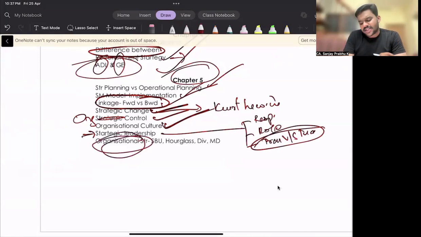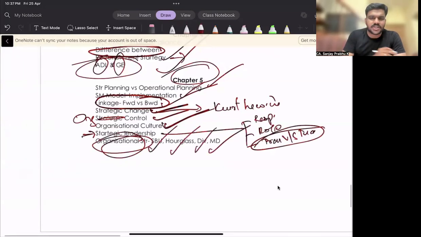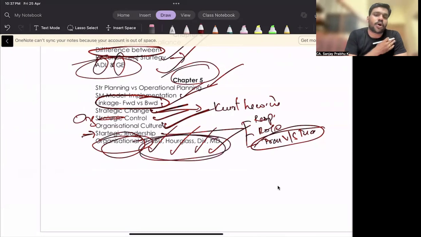Then organizational structure, I'm expecting SBU structure, hourglass, divisional, multi-division. Please go through this topic. Network structure, I'm not expecting. Matrix structure, I'm not expecting. Sometimes they may test it again, but these are some of the topics which I felt are important.